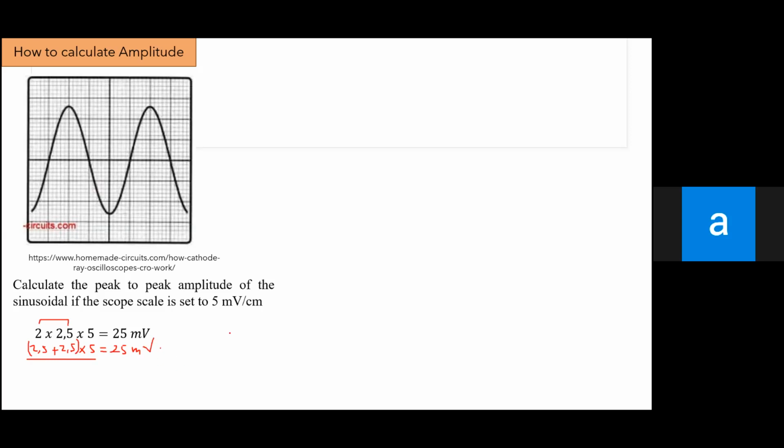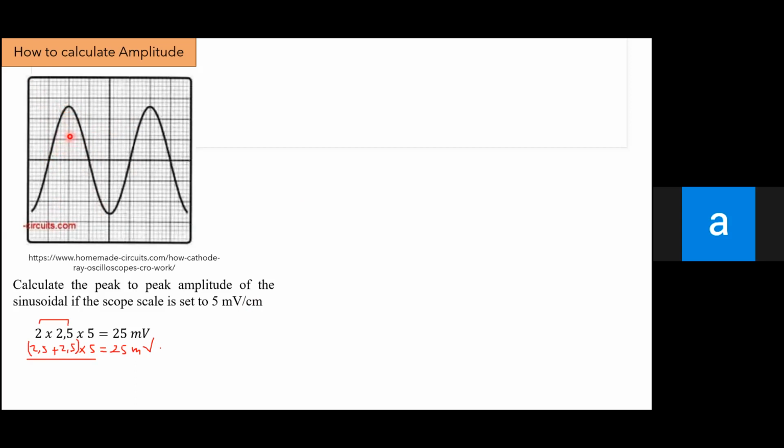So this is how we calculate the amplitude of these waveforms. You have to notice how many squares there are in one hill, like this, 1, 2, half.